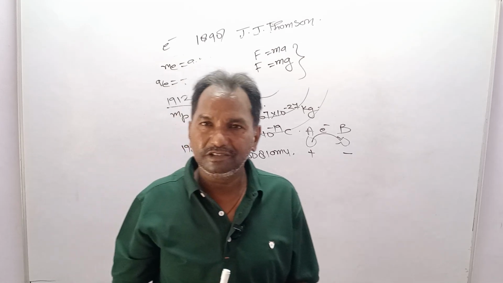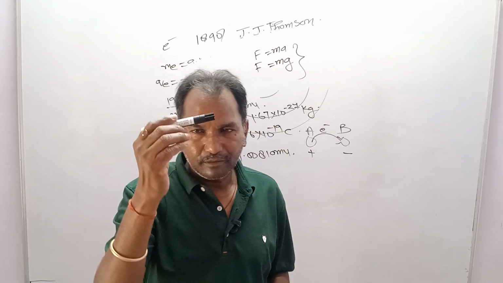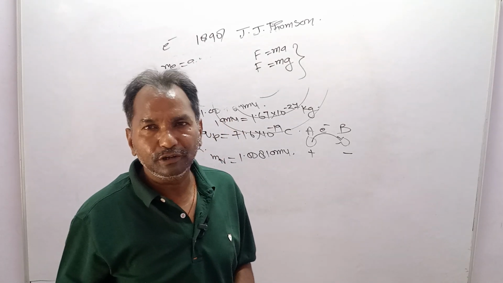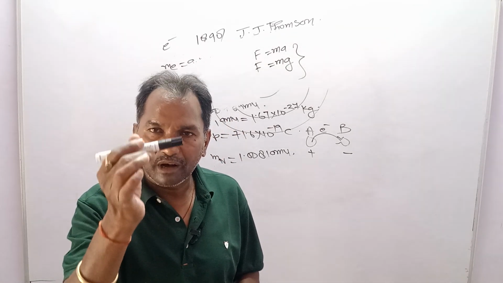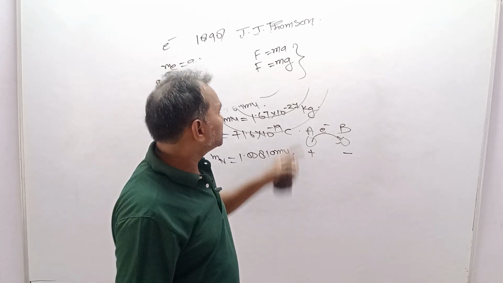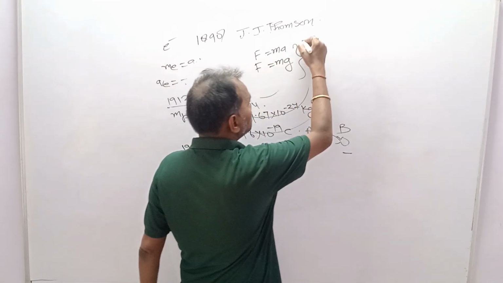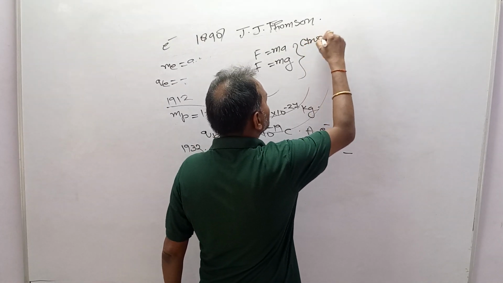My question to you, dear students, is this. Let my pen be an electron in my hand. If you want to know its mass, you can find it from F equal to m a. This is called the inertial mass.